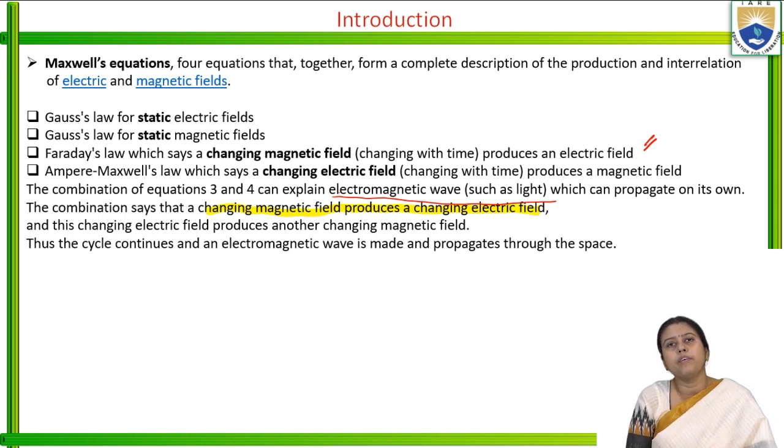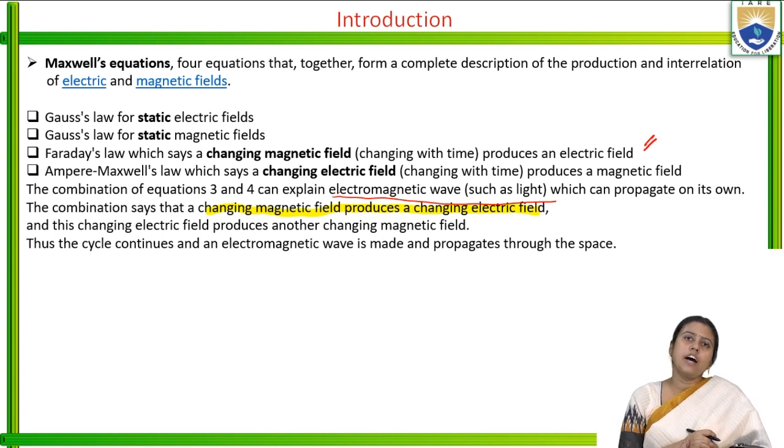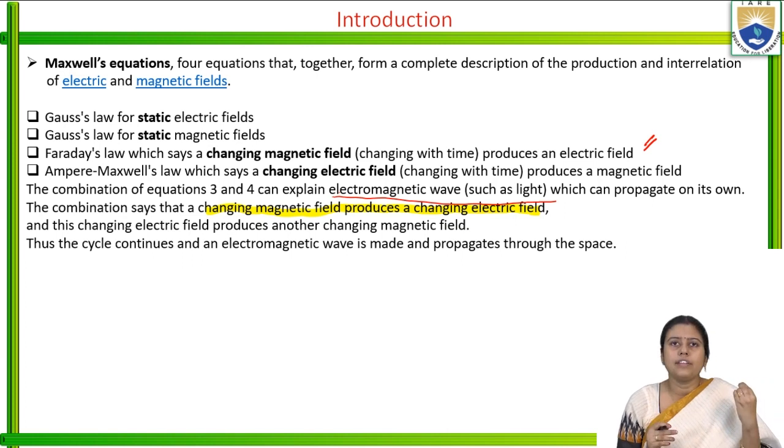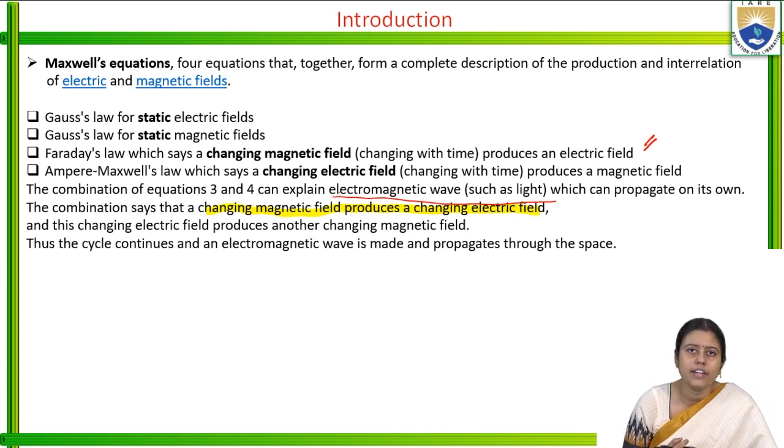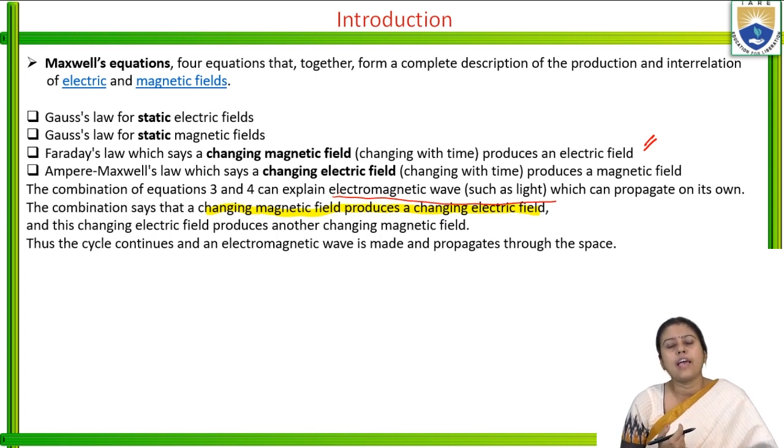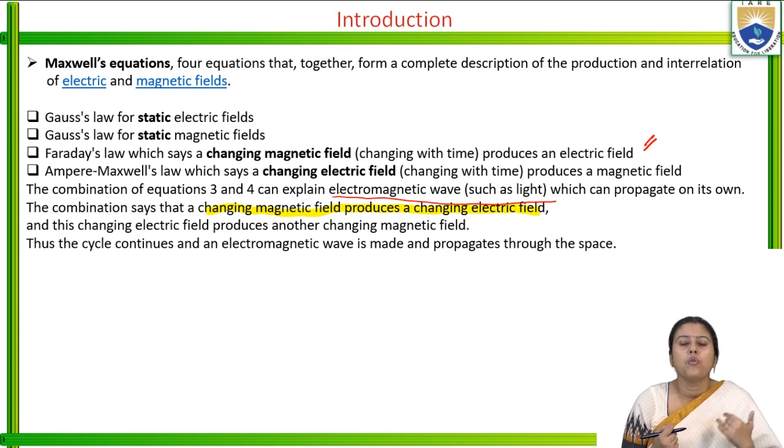We take one example of a generator, or we can take the example of the transformer. In the case of a transformer, when current flows through the primary, it creates some flux. Due to the AC, the flux is a time varying magnetic flux. And when there is a time varying magnetic flux, the rate of change of flux induces the primary EMF. So primary EMF induces the secondary EMF in the transformer.